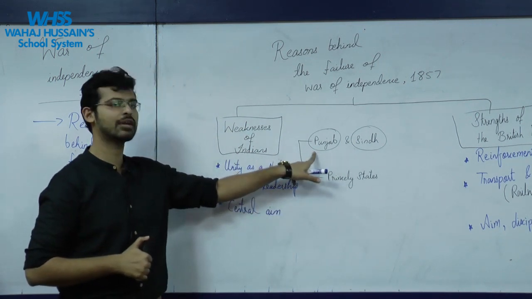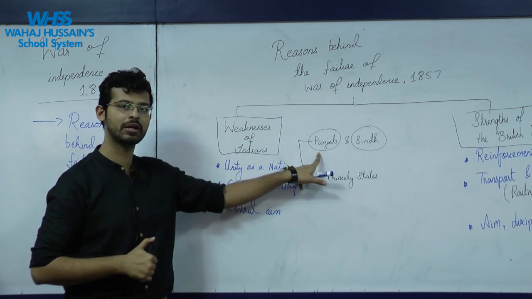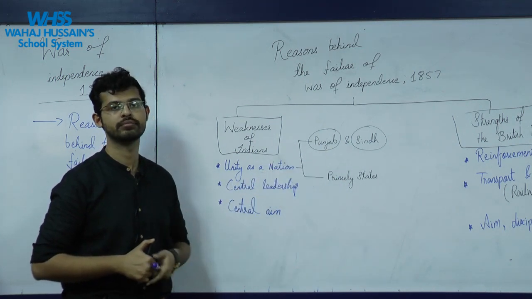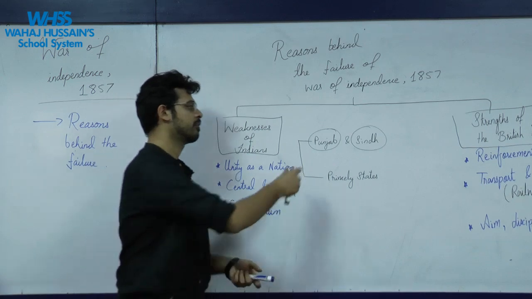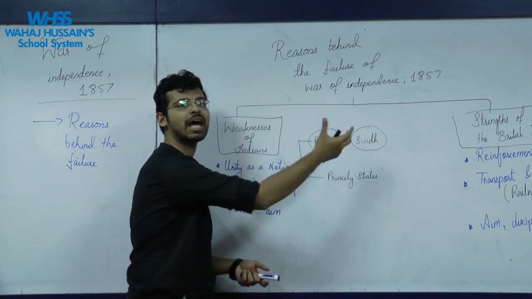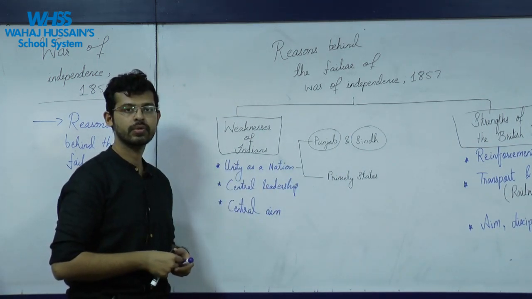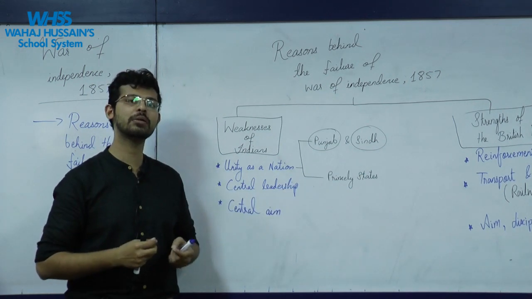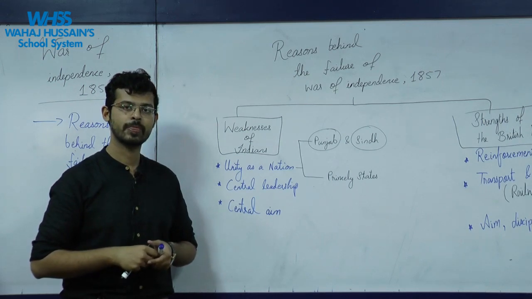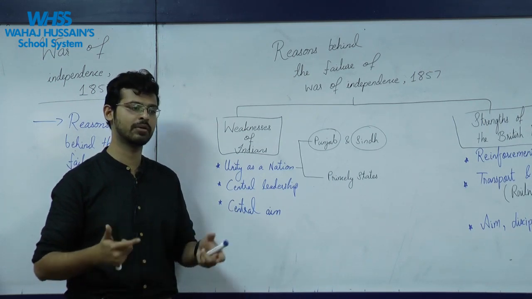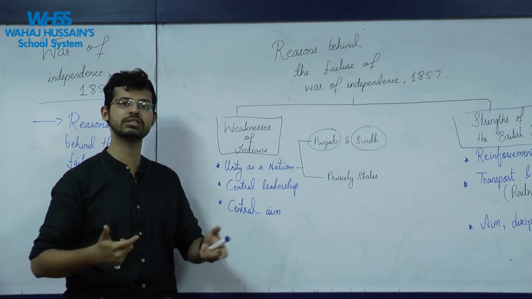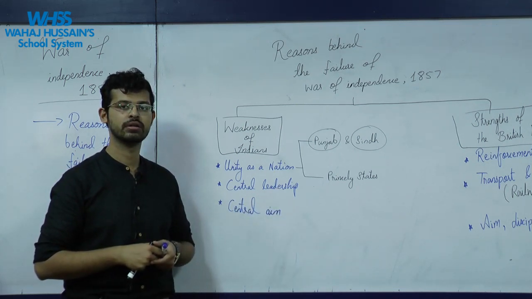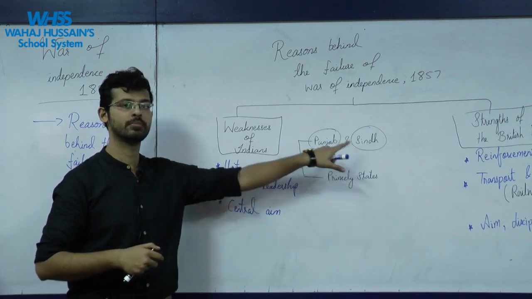In 1846 and 49, Punjab was captured by the British, and it was done using the soldiers from Bengal. That is why Punjab and Sindh did not side against the British. Actually, there were many people in these provinces who felt that the British administration was good. They were making railways, developing the telegraph system and postal system as well, and so the British were being liked in those areas.